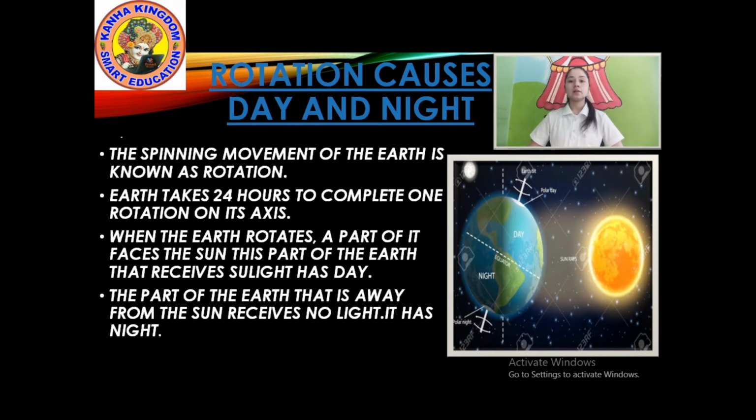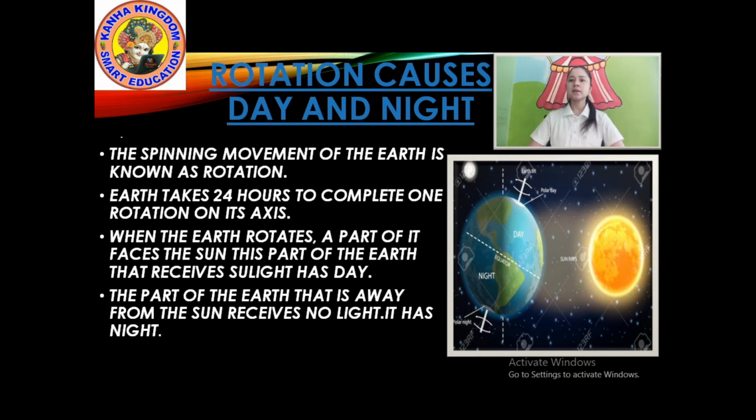I'll explain you again. Listen carefully, okay? Look at the picture. Because of this picture, you will clearly understand, okay? The circular movement of the earth is a rotation. It causes day and night. The spinning movement of the earth is known as rotation. Earth takes 24 hours to complete one rotation on its axis. That means 1 day to complete a rotation on its axis.